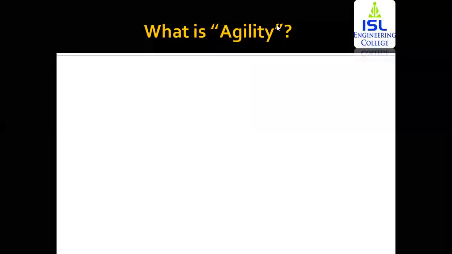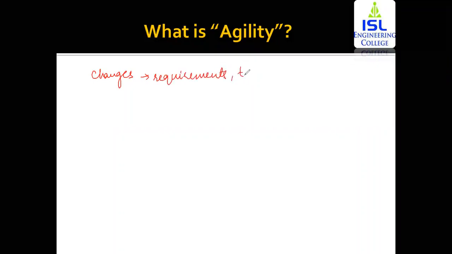Now we have discussed what is agility. Agility is going to provide you with changes that you can make within requirements, technology, and people.